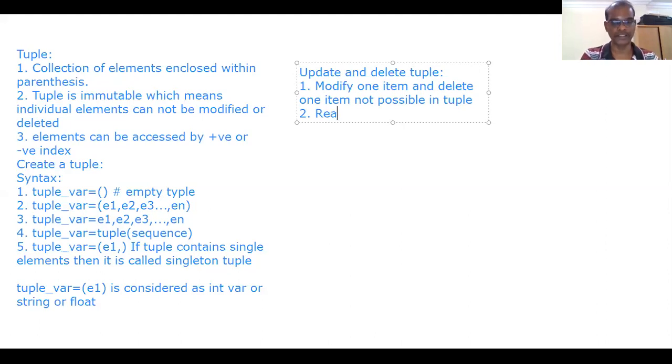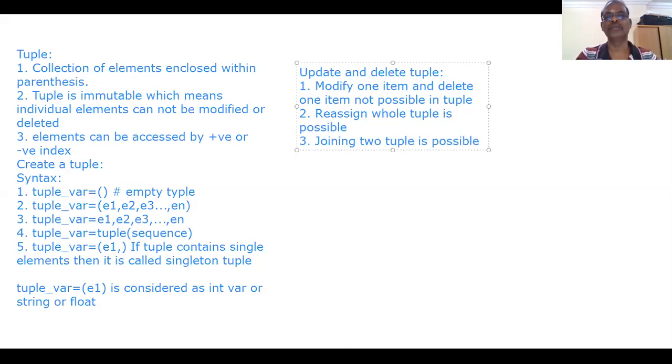Second one, reassign. Reassigning the whole tuple is possible, just like a string. Third one, joining two tuples is possible. So modifying or deleting a single item is not possible. Reassigning the whole tuple is possible. Joining two or more tuples is also possible. Now we will see directly with one program. With the help of a program, you can easily understand.